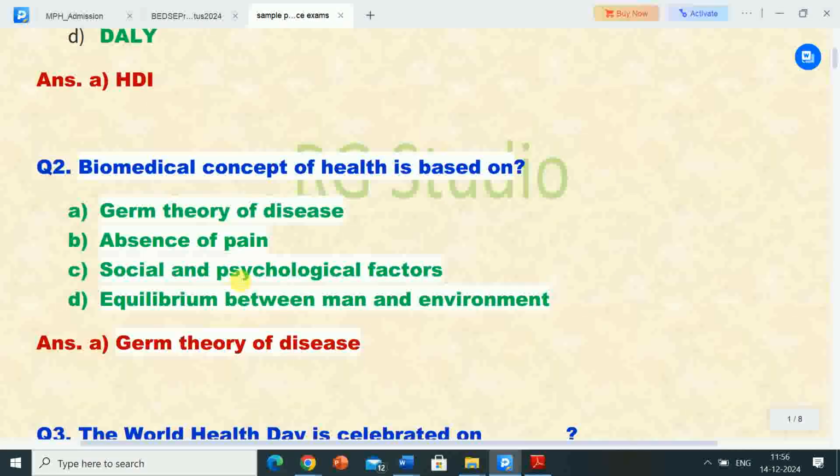Next question, question second. Biomedical concept of health is based on. Options are A. Germ theory of disease. Option B. Absence of pain. Option C. Social and psychological factors. Option D. Equilibrium between man and environment. Correct answer is option A, germ theory of disease. So biomedical concept of health is based on germ theory of disease.